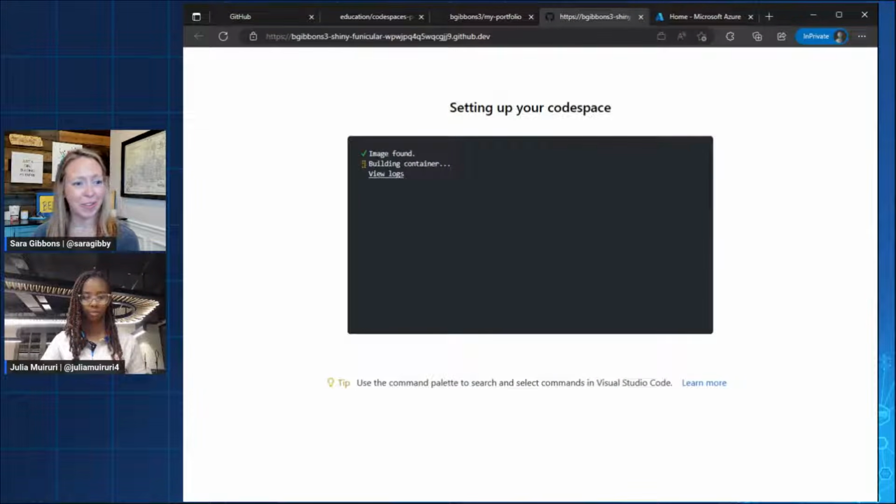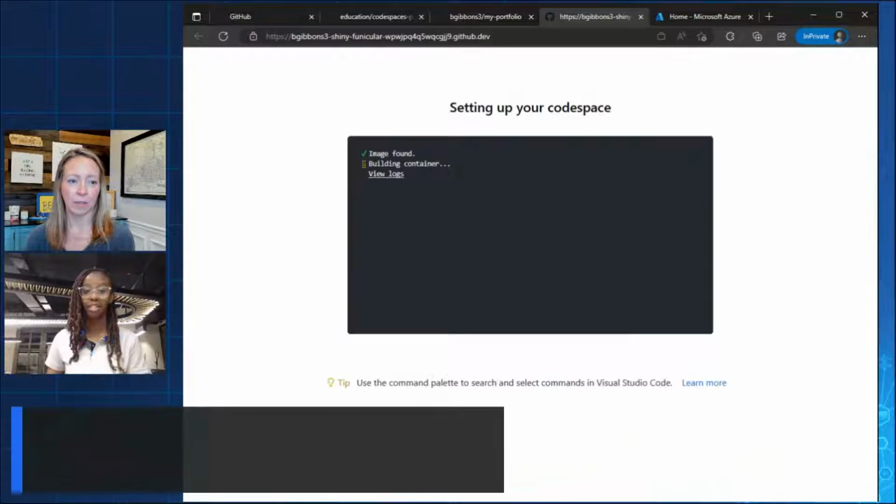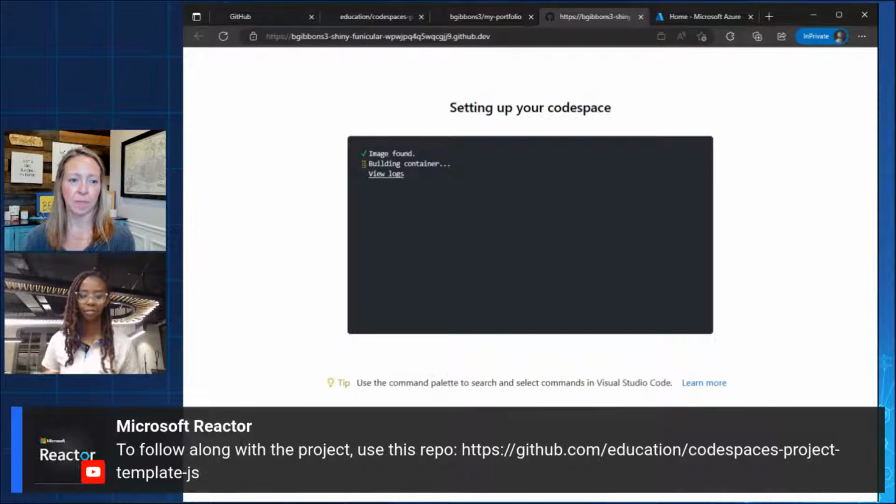I'm trying to think, Julie. It feels like it does all this magic behind the scenes, right? Yeah, very instant. So how I also like to see it is the fact that if you're working in a dev team, you don't really have to worry about the time you need to spend to set up. So you can actually have an admin just set up the entire project. If you need specific extensions for your project, you can actually do that.